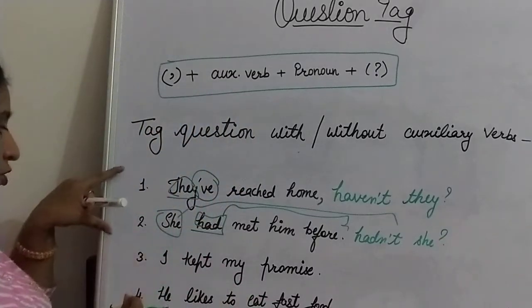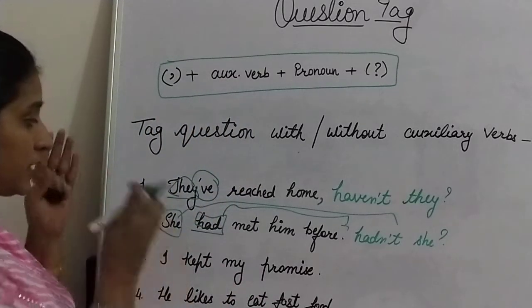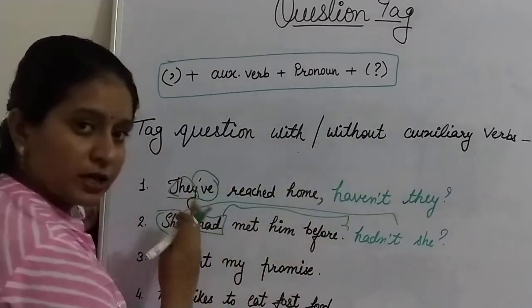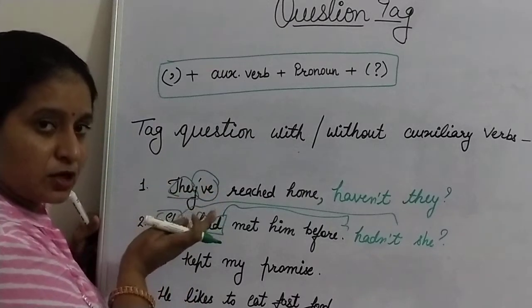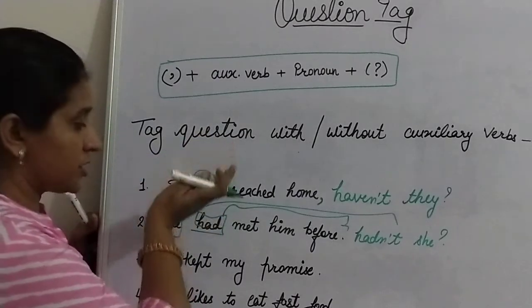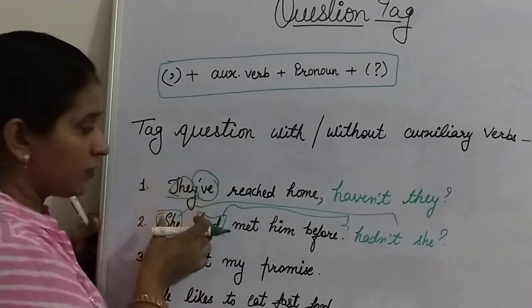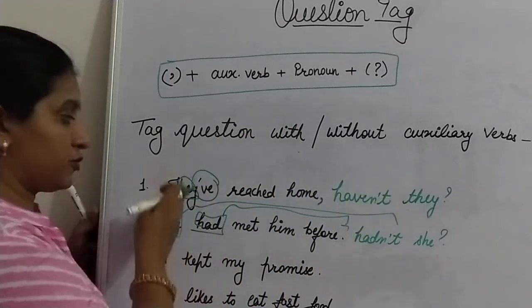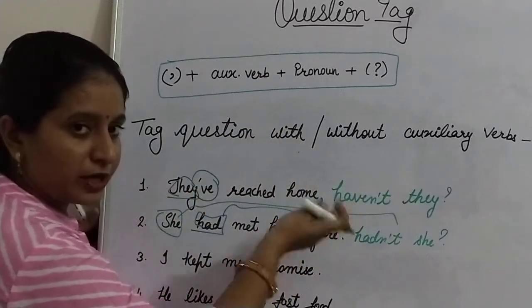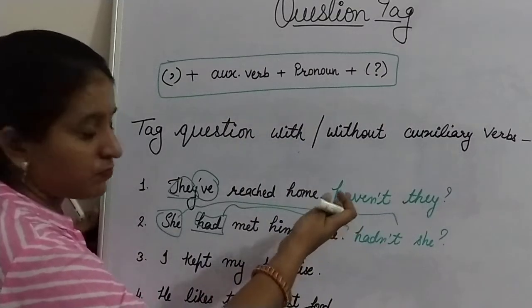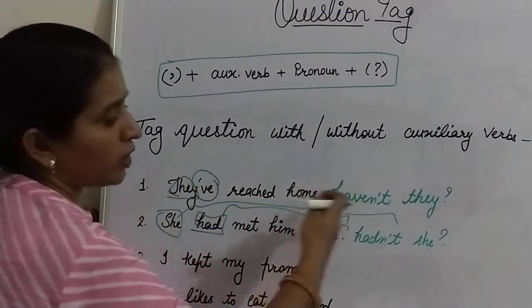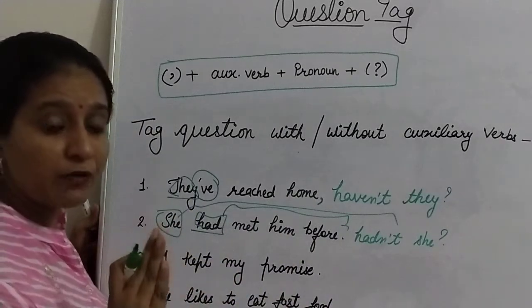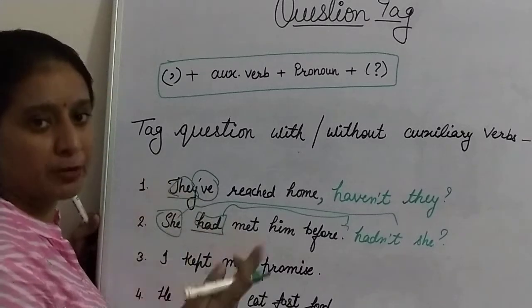So here in the first and second examples, in those statements the auxiliary verbs are already given, so it is very easy. In that type of statement, take the auxiliary verb from the statement and write it in the question tag space. If your statement is in positive, your question tag will be negative, so frame the auxiliary verb in negative and take the pronoun from the statement, and you can easily frame the question tag of that statement.